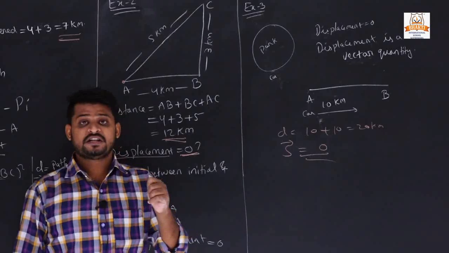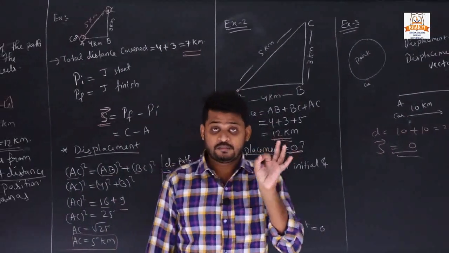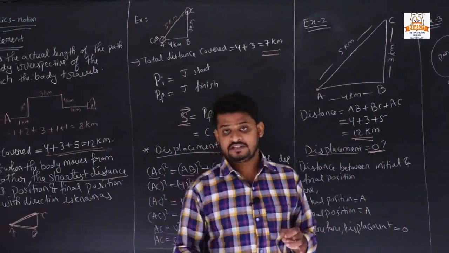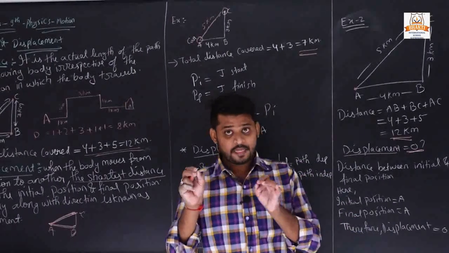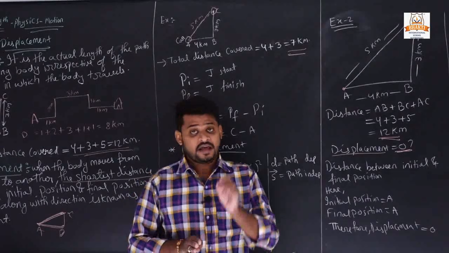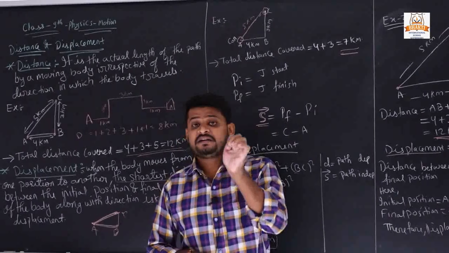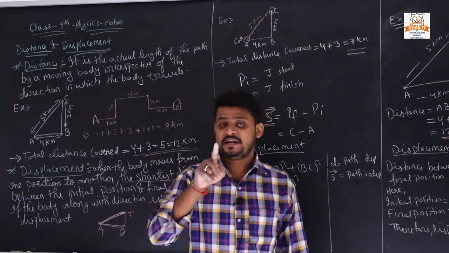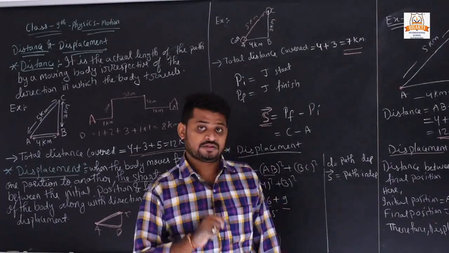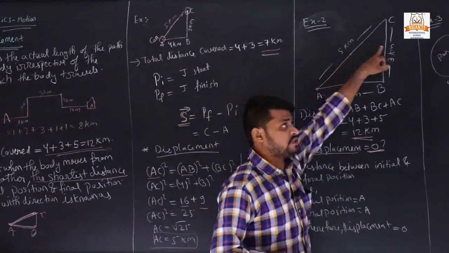So you understand the difference between distance and displacement. It is a very important topic, and mostly numerical questions come on the basis of displacement. So you have to have knowledge about displacement. Displacement is a vector quantity, meaning it has magnitude as well as direction, because here displacement uses direction A to C.